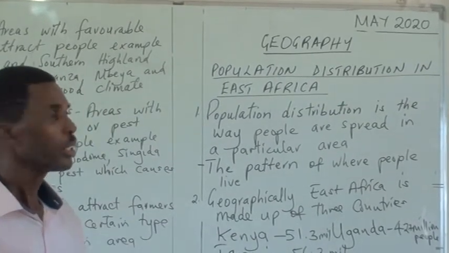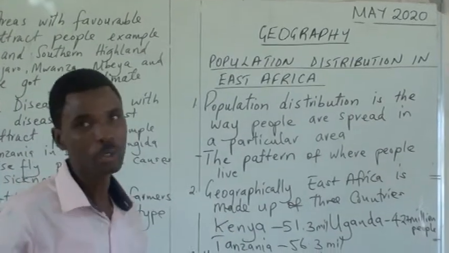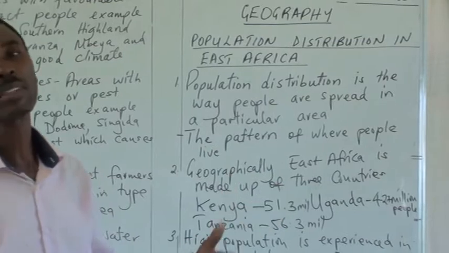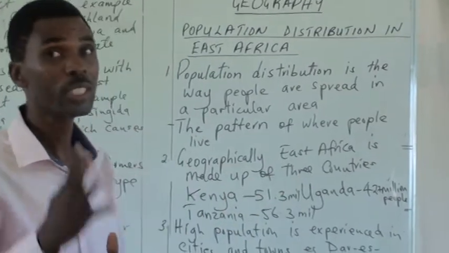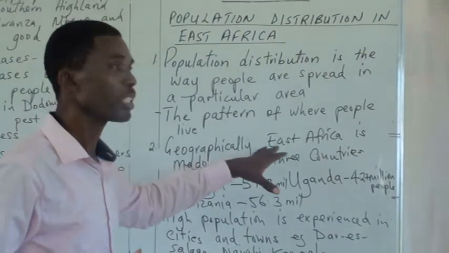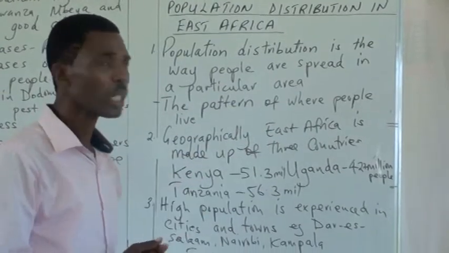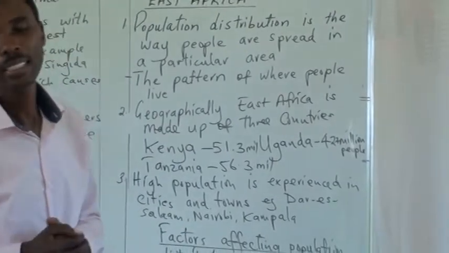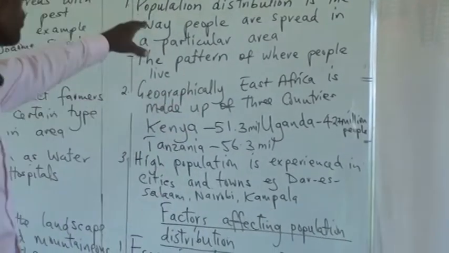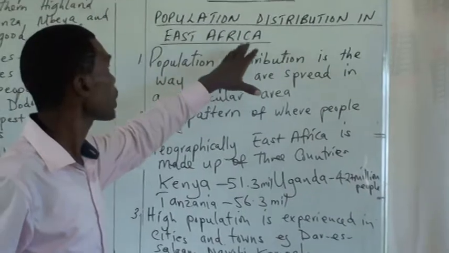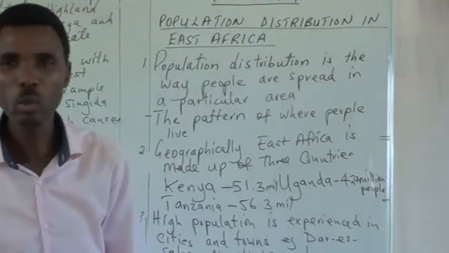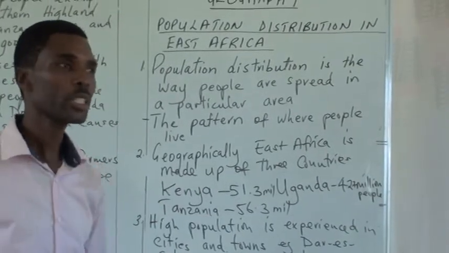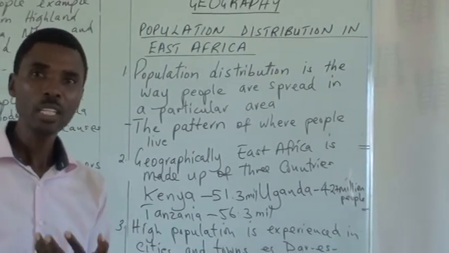Now, geographically, East Africa is made of 3 countries. I know that you have studied in civics about the East Africa Community. The East Africa Community is made of 6 countries. But in the geography aspect, we talk about 3 countries: Kenya, Uganda, and Tanzania. Because we're talking about the population distribution in East Africa, it's also very good we know the population of these 3 countries.